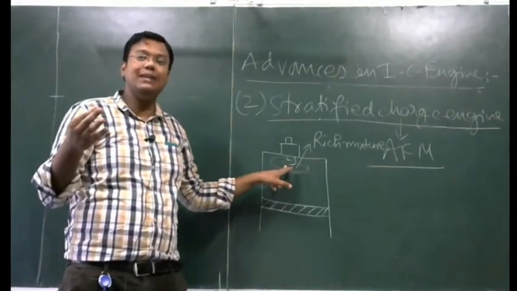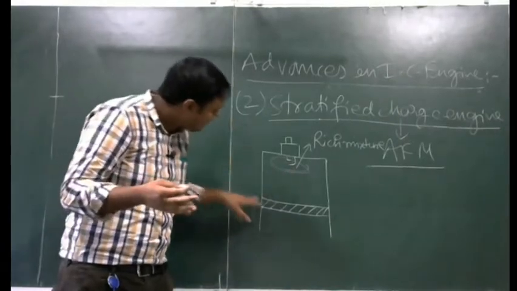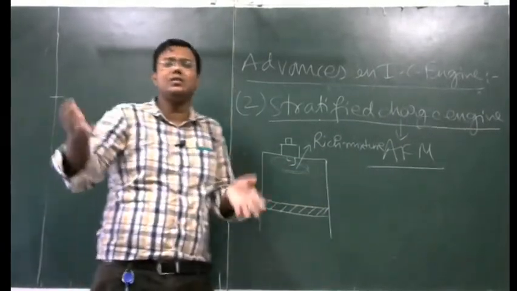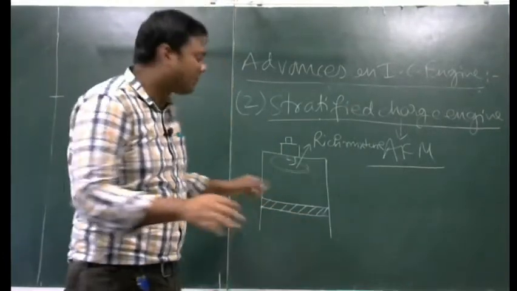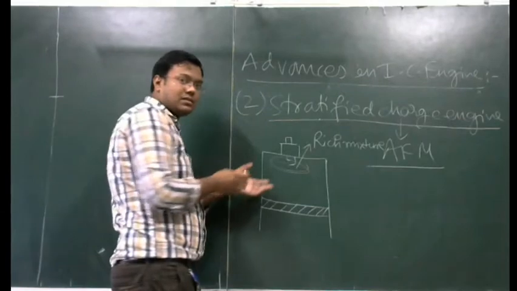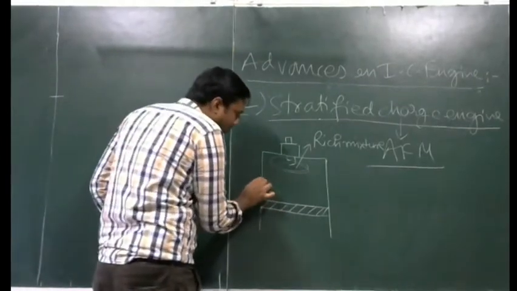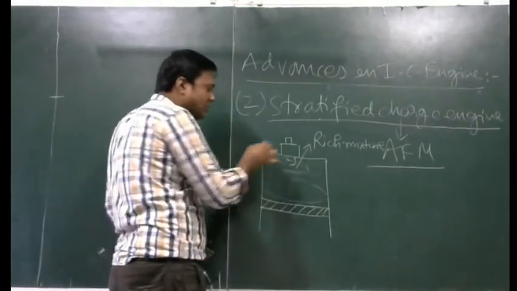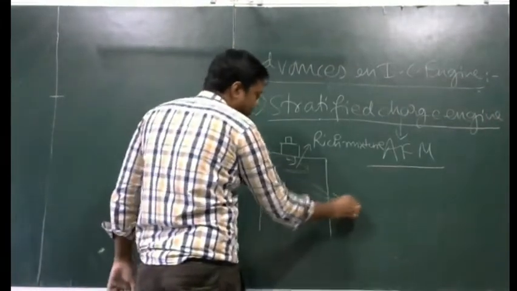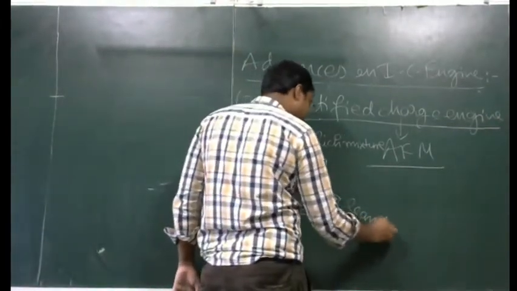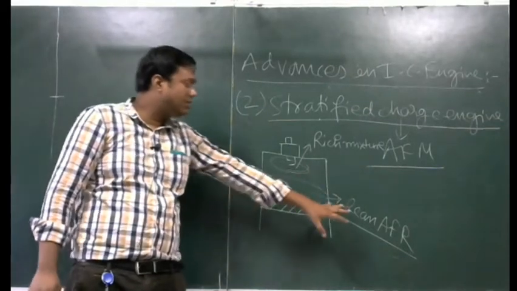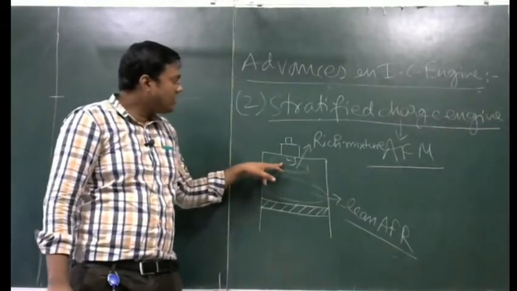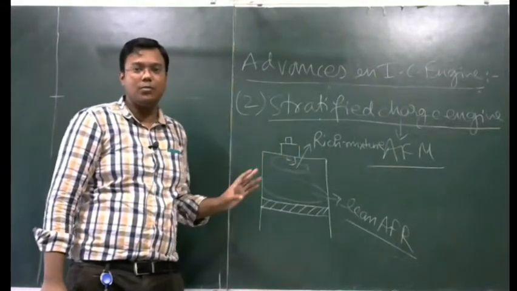When combustion takes place very easily, then at the other portion of the cylinder, we need not provide very rich mixture. Once combustion is started, we need not provide very rich mixture to the portion away from the spark plug. So to the other portions except near the spark plug, we will provide lean air fuel mixture, but near the spark plug we will provide rich air fuel mixture.